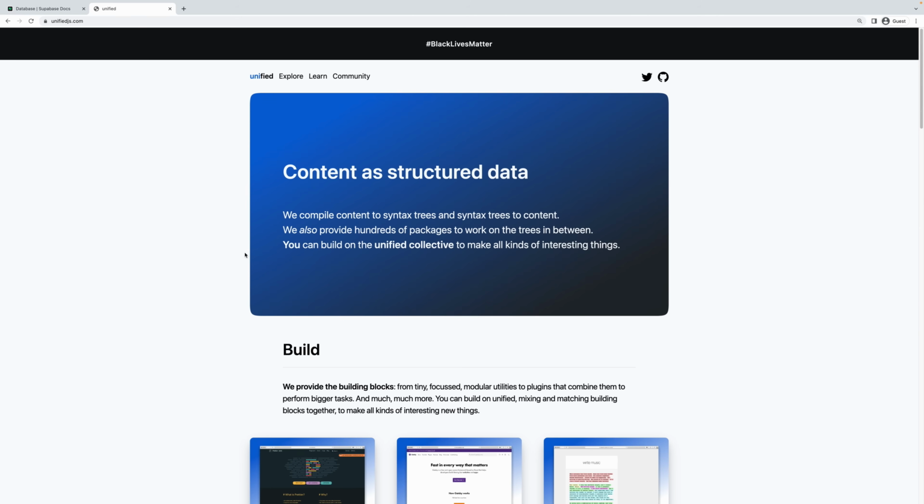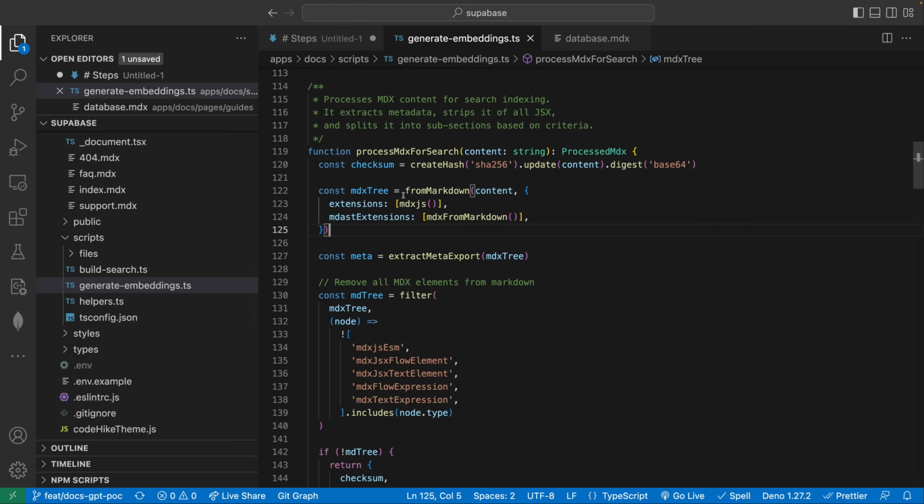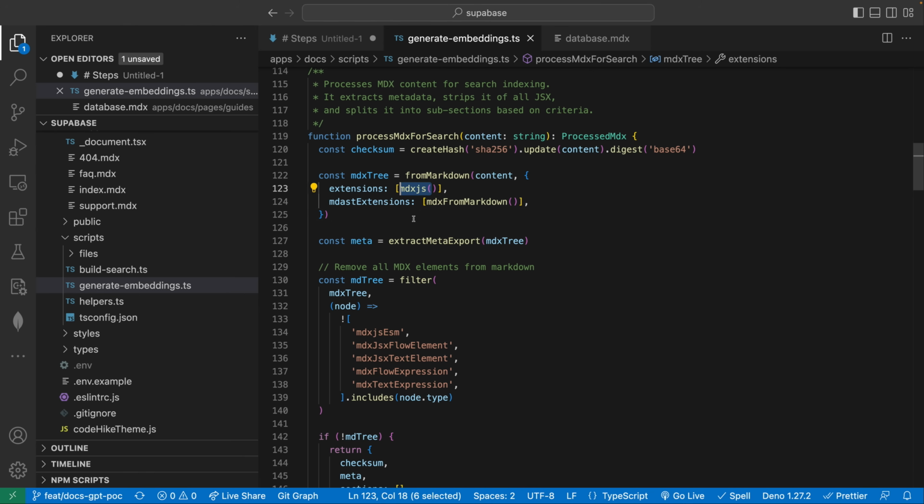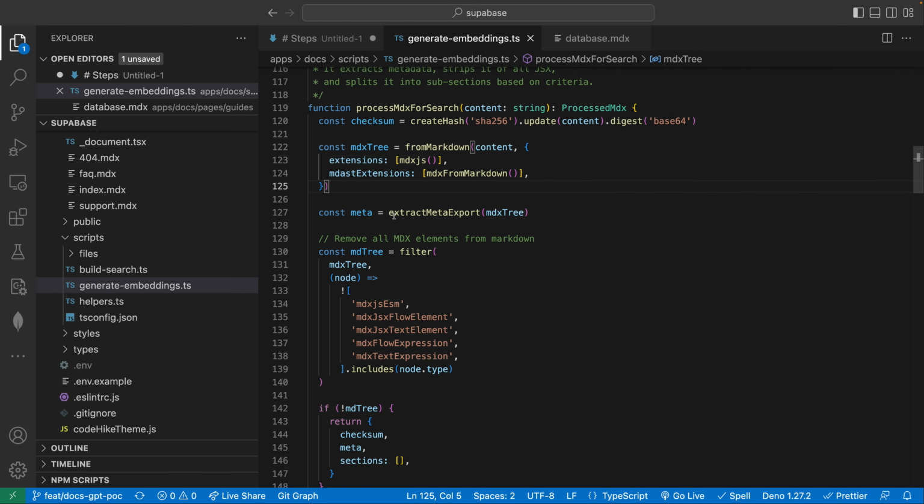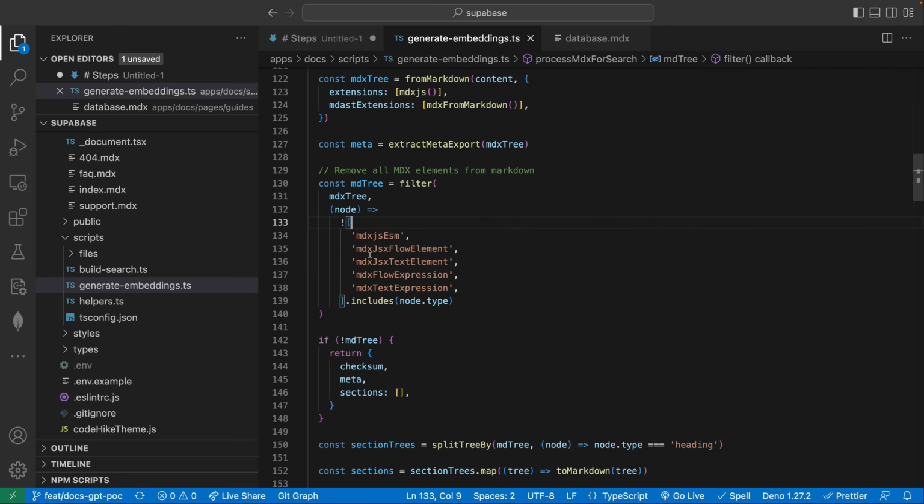So basically taking things like markdown, JavaScript files, MDX files, like many different types, and creating this really nice pipeline for processing them, right? So number one, taking a markdown file, for example, and breaking it into what they're calling a syntax tree. And from there, you can actually go through every element of that markdown file and do what you want with it. So there's extensions, which is where the MDX side comes in. And we basically get our syntax tree, filter out the JSX elements, and return that.